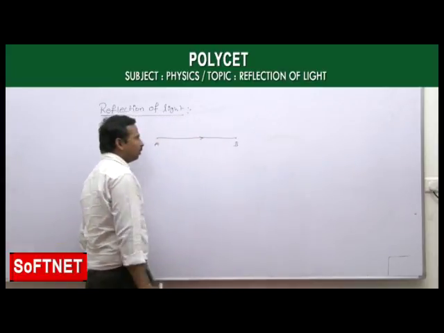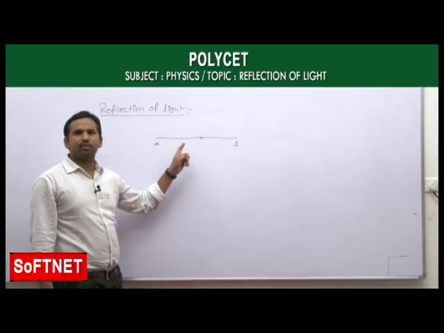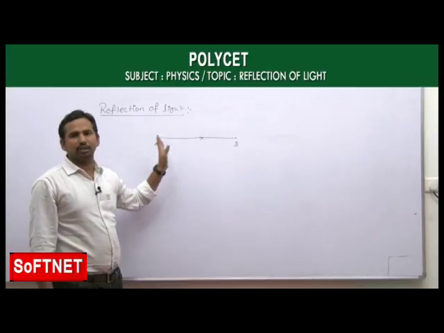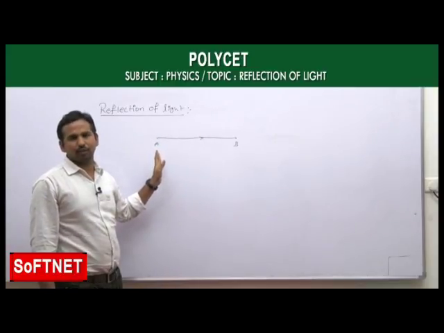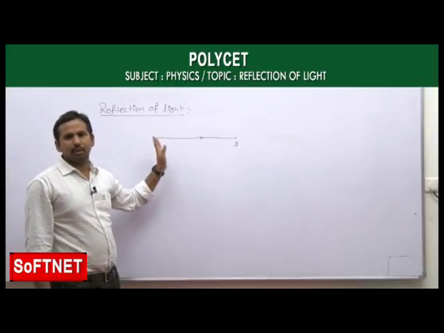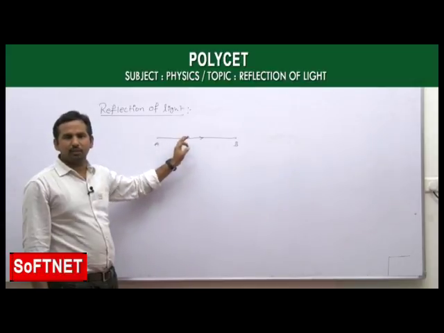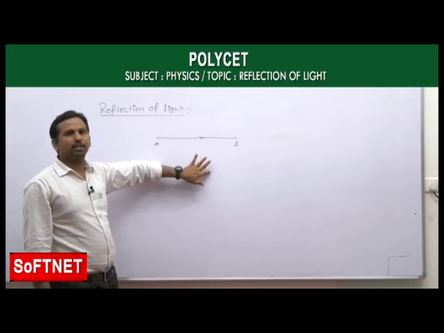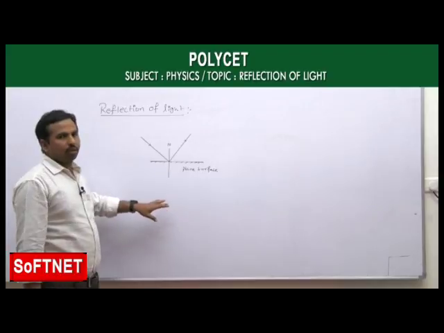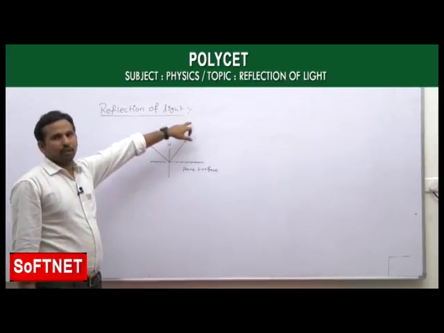It is possible only if you are going in a straight line. This is what given in the rectilinear propagation of light, which is given by Fermat. His name is Fermat. This is called Fermat's principle. Now we will see about the reflection of light.